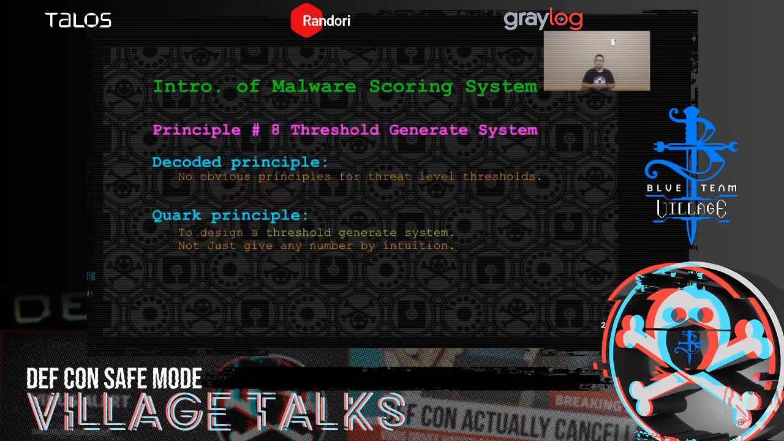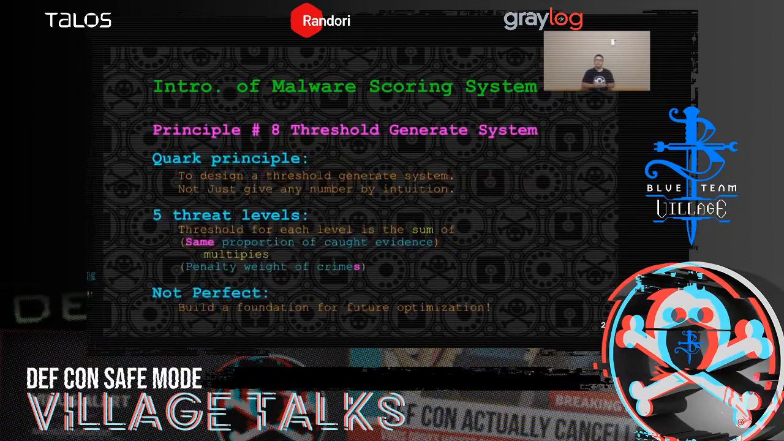The last principle, principle number 8, threshold generation system. So after calculating the total penalty weights for a malware, we need to have threat level thresholds so that we can tell which threat level the malware falls in. Unfortunately, we can't find them in criminal law, but we know we need to design a threshold generation system for that, not just give any number by intuition. So we decided that the threshold for each level is the sum of the same proportion of caught evidence multiplied by the penalty weight of crimes. So we know it's not a perfect one, but we're sure that we build a foundation for future optimization.